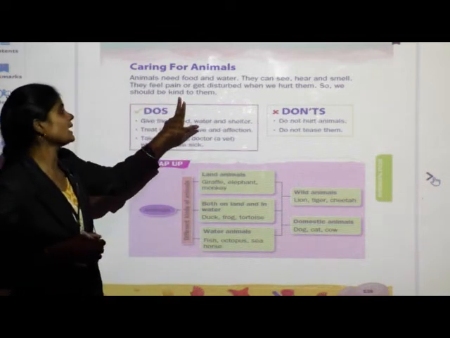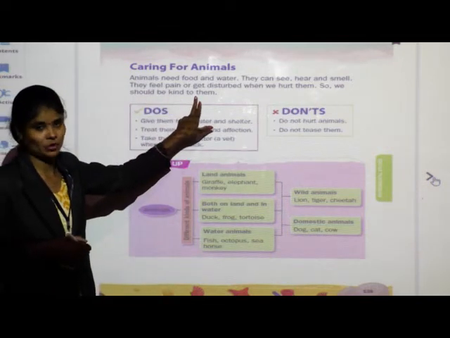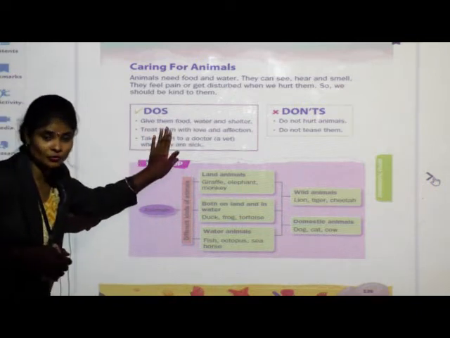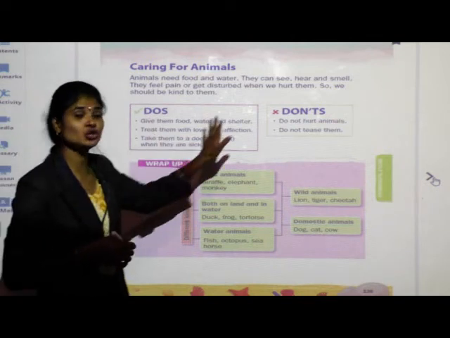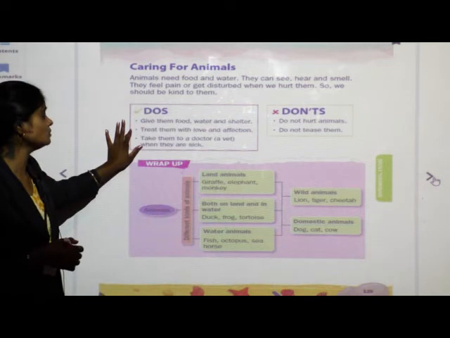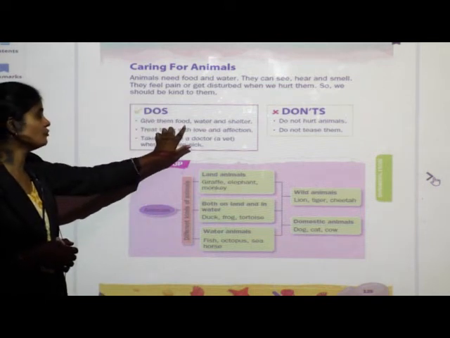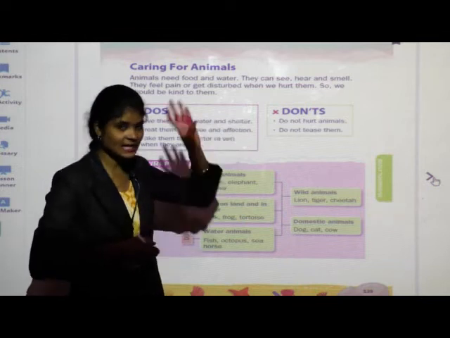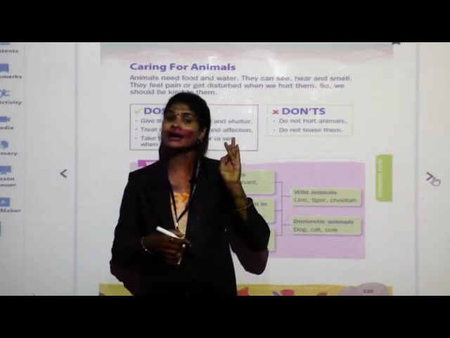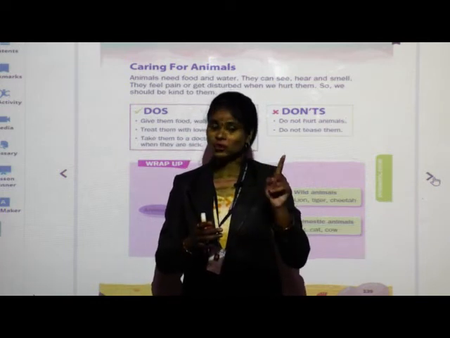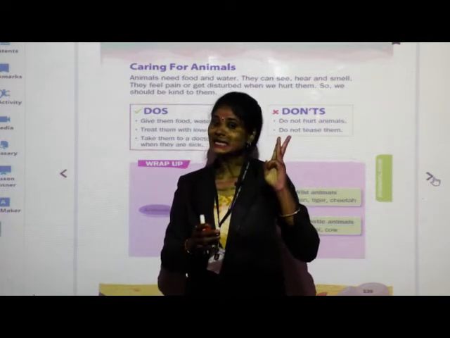So we should be kind to them. Okay. Next, see children, what should we do for animals and what should we not do for animals? Listen, what should we do? Give them food, water and shelter. As we need food, water and shelter, like that animals also need food, water and shelter.